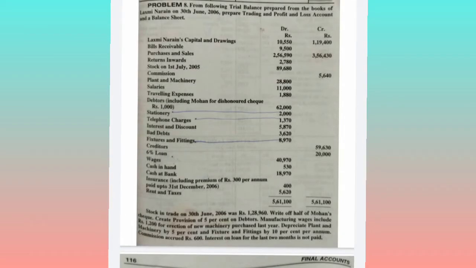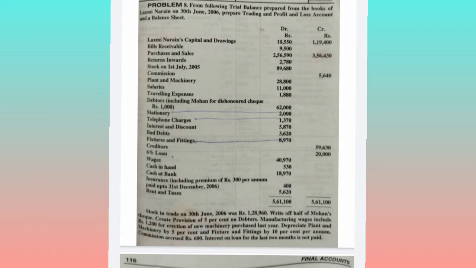From the following trial balance prepared from the books of Lakshmi Narayan on 30th June 2006, prepare the trading and profit and loss account and a balance sheet. So they have given the debit and credit balances. Lakshmi Narayan's capital and drawings: capital is on the credit side, so capital will be a credit balance, 1,19,400, and drawings is expenditure, 10,550. What will we be doing with the drawings amount? We will deduct this amount from the capital balance, that is 1,19,400 minus 10,550.